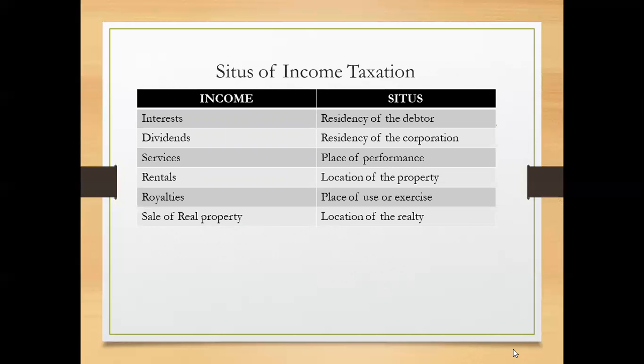When income is derived from services performed, the situs is the actual place of performance. And when there is income from rentals, the situs is the location of the property. When there is income from royalties, the situs is the place of use or the exercise. And when there is a sale of real property, the situs is the location of the realty.